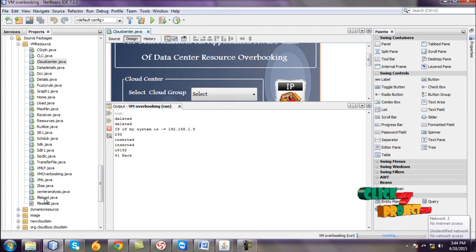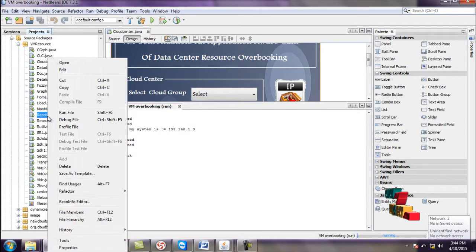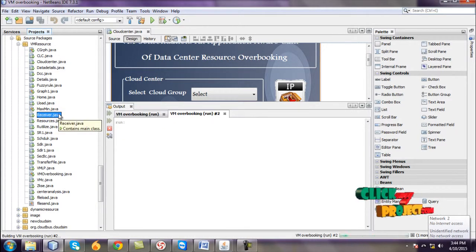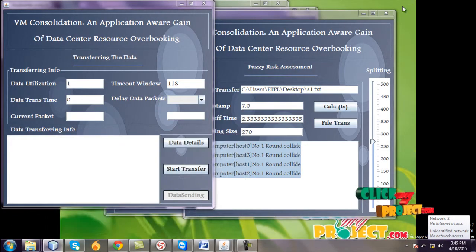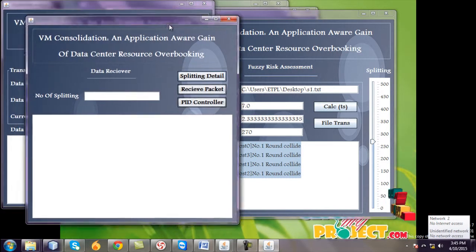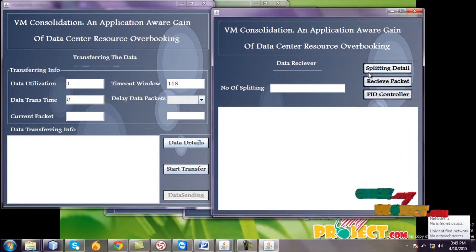And go to NetBeans, run this Receiver.java, run this file. And it's also a transferring frame, it's also a receiving frame.